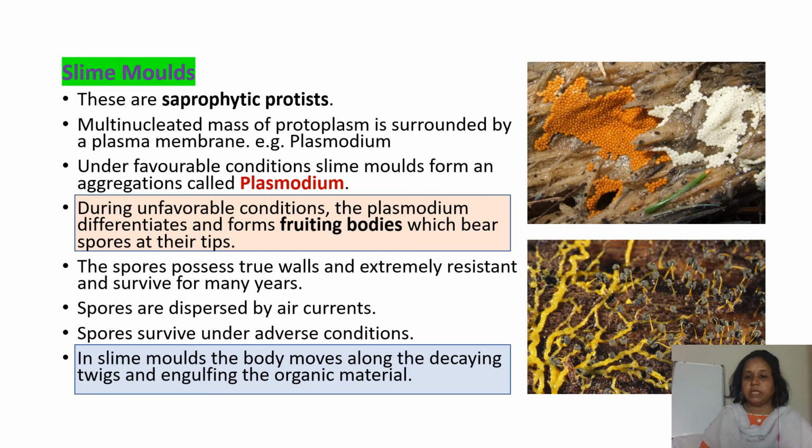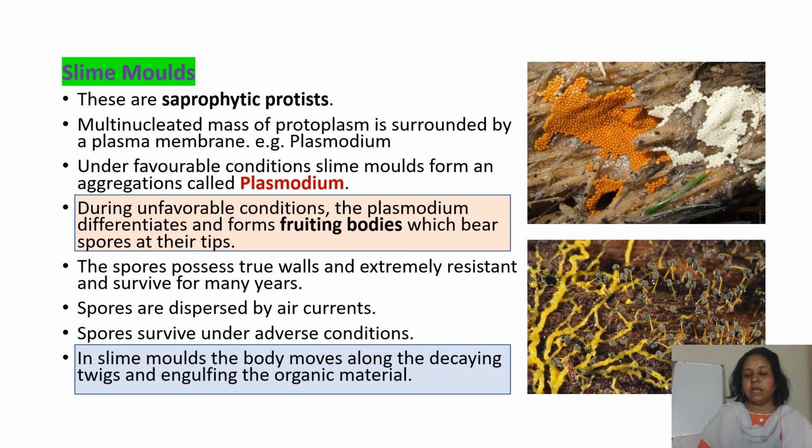In the below diagram, you can see small fruiting bodies. The black ones are the small fruiting bodies. During unfavorable conditions, these are formed. These spores possess true walls and are extremely resistant, and they can survive for many years. These spores are dispersed by air currents.